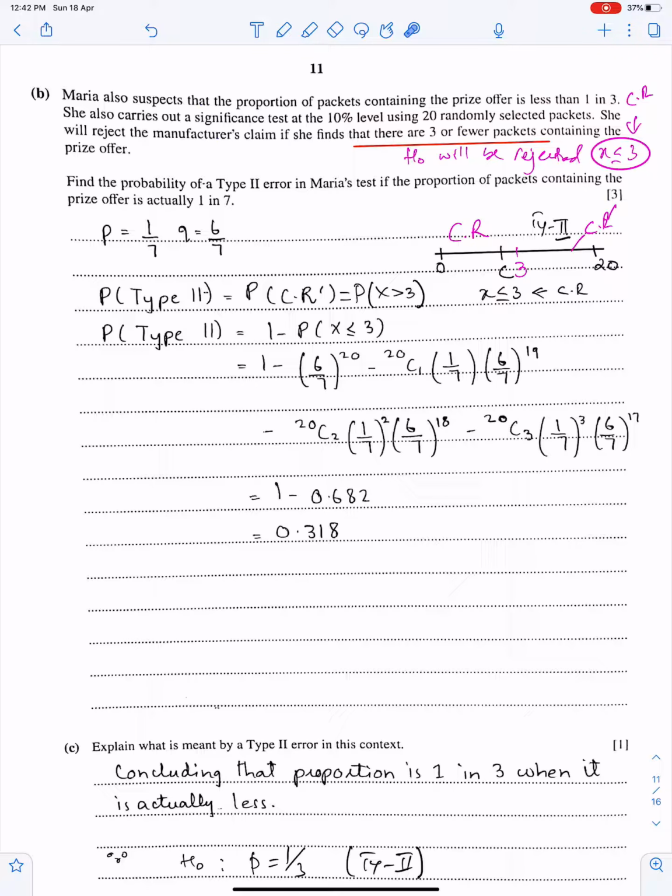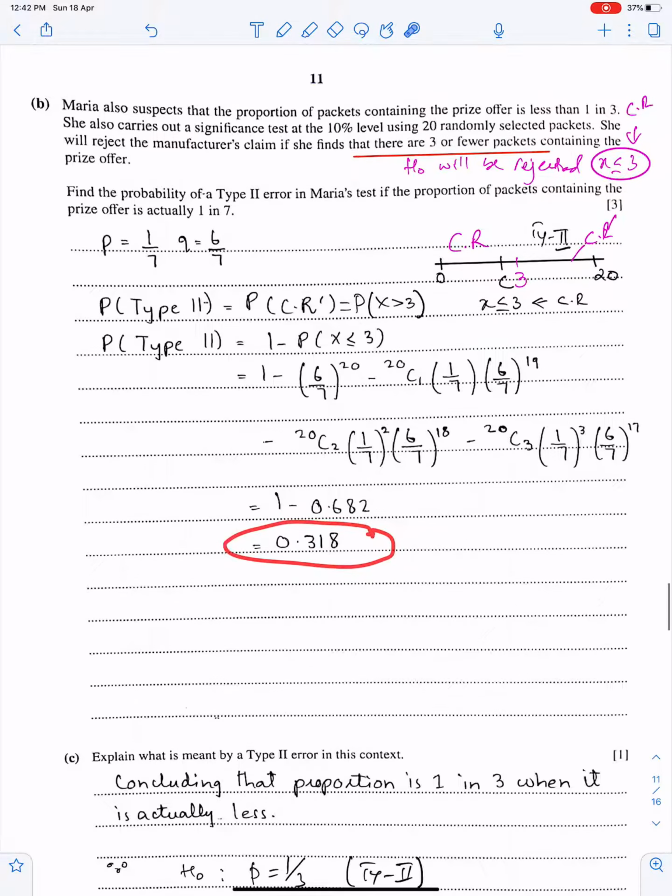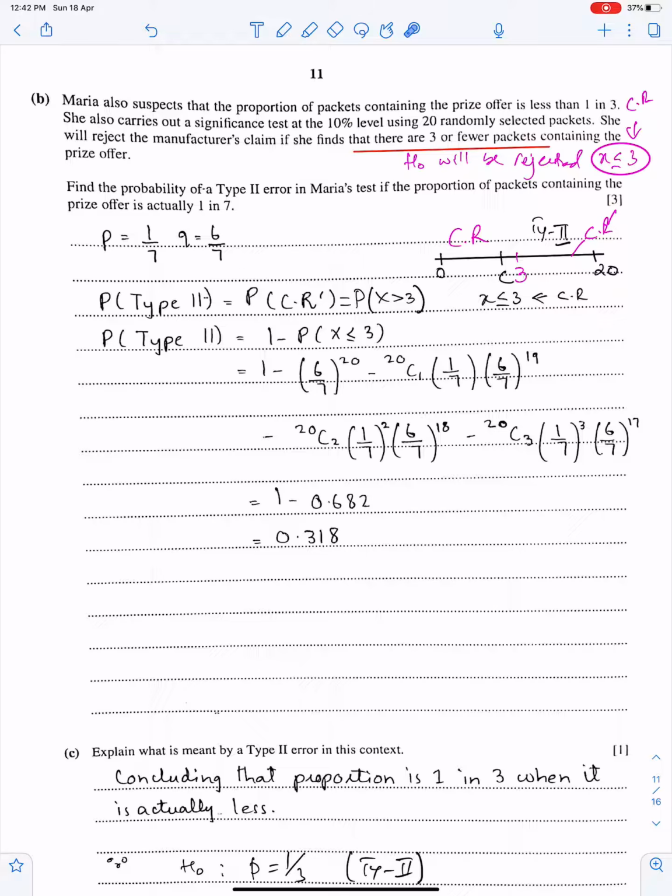And we must have a new p for type 2 error, and this is the new p. It is actually 1 in 7. So find this probability, and you all know how to find this probability. It should be 1 minus x less than equal to 3, indirect method. And you must give your answer up to 3 significant figures. This is the region of type 1 error, and this is the region of type 2 error. Type 2 error means critical region complement, and this is the critical region.